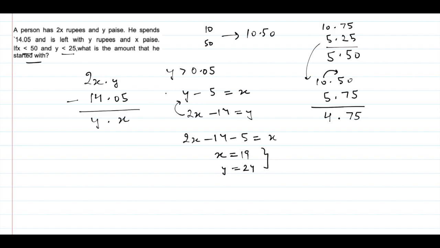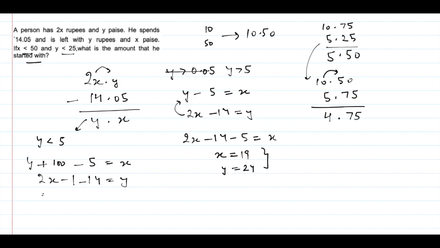Now if I check for the other possibility, that y is less than 5. Okay, so this is y greater than 5, not 0.05. So y is less than 5. Now what will happen? In this case, I'll take a carry of 100 from 2x. So this will be y plus 100 minus 5 equals x, and 2x minus 1 minus 14 equals y.